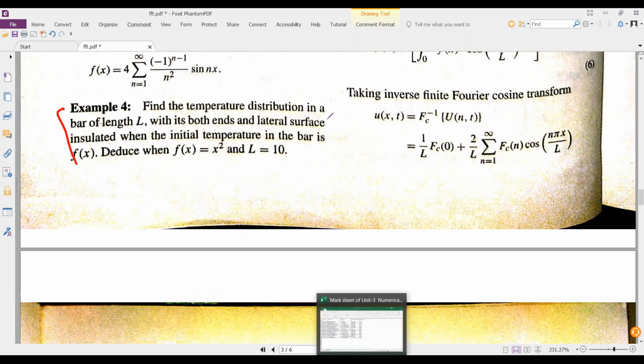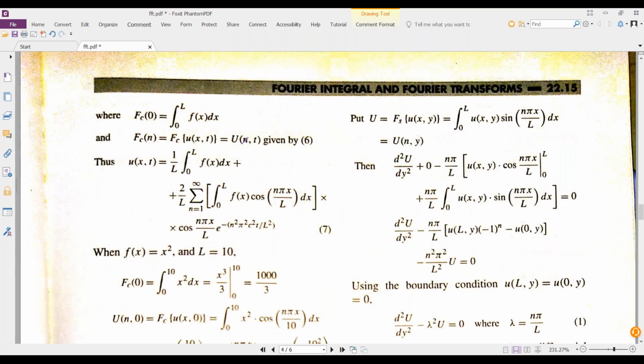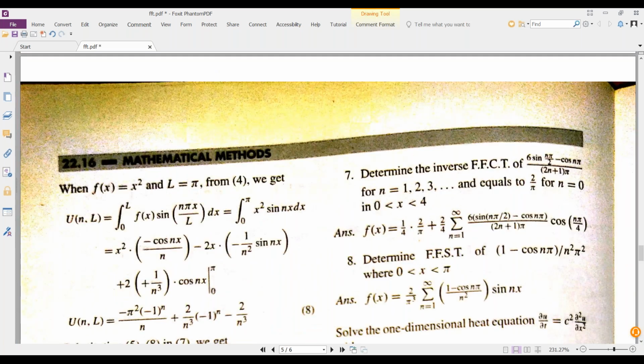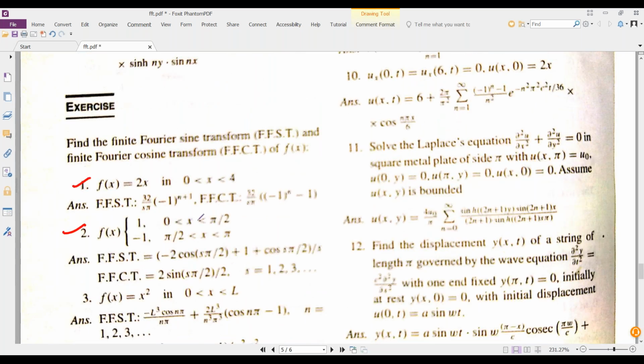Up to this, just practice up to example 3. Then coming to the exercise problems. I may put this page up again. This is one you can try. This is one you can try, from 0 to 4. The finite Fourier sine transform was asked, and the finite Fourier cosine transform was asked.